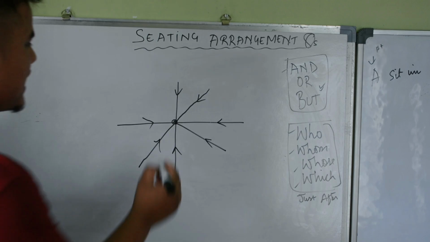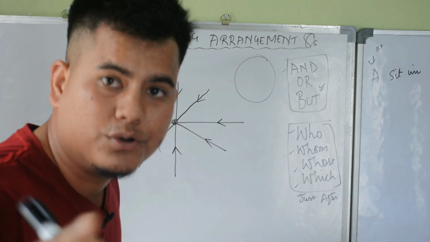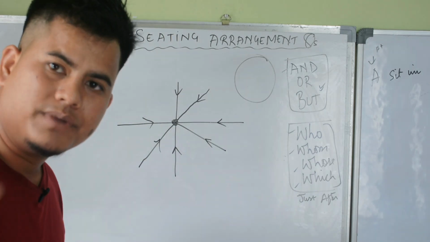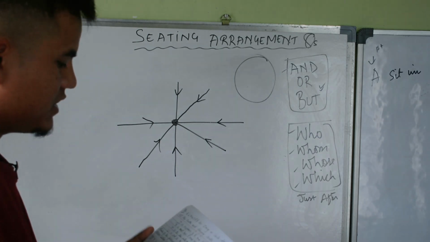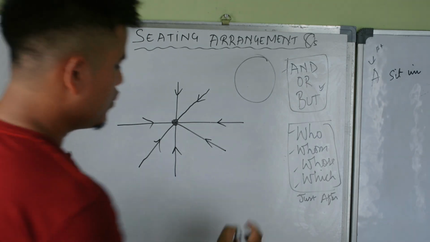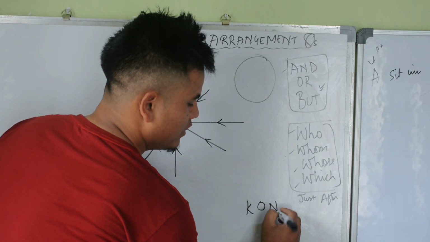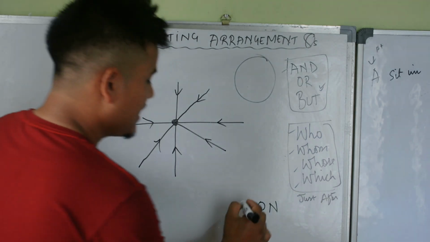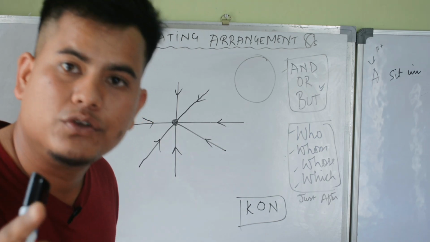Do not draw the circle first, because it will confuse you. Solve the conditions first. O is neighbor of K and N. O is neighbor of K and N.